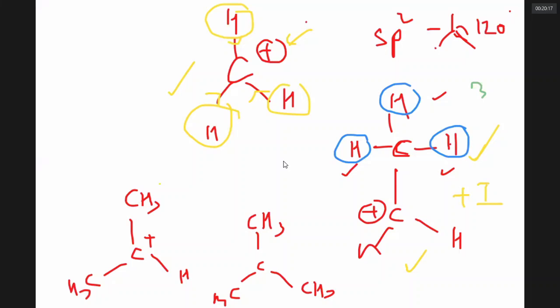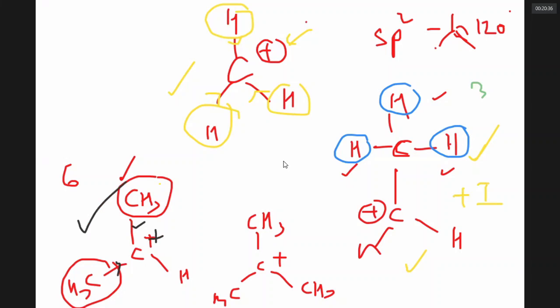For the isopropyl carbocation, there are 2 methyl groups. So 2 methyl groups can give 6 hyperconjugation forms, and also they have electron releasing inductive effect. Both these factors will minimize the positive charge, so it is more readily formed.